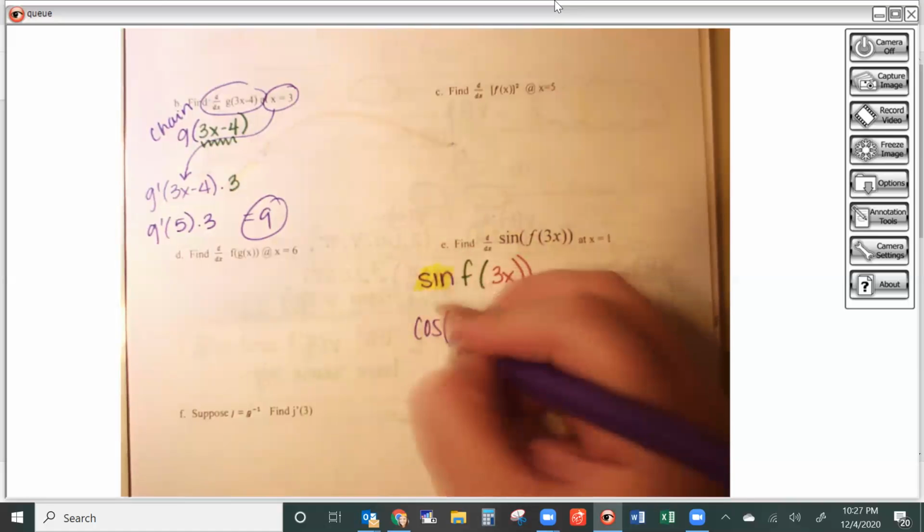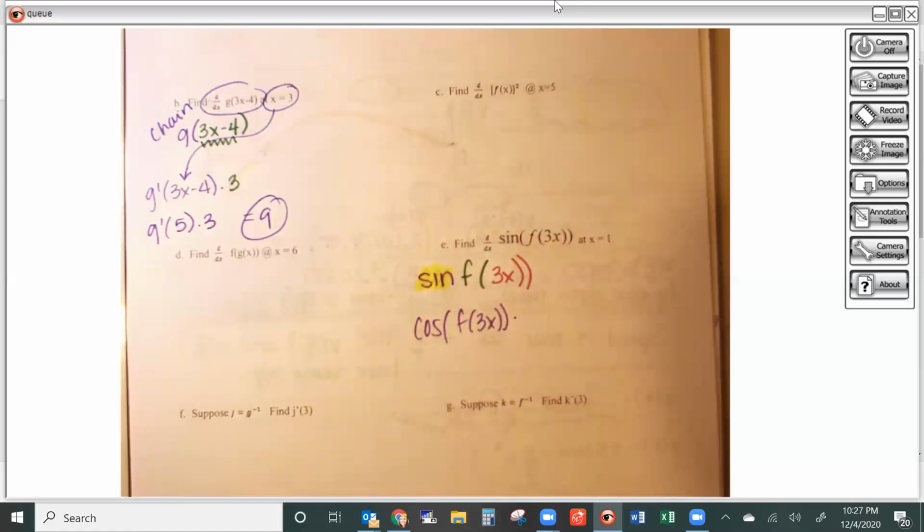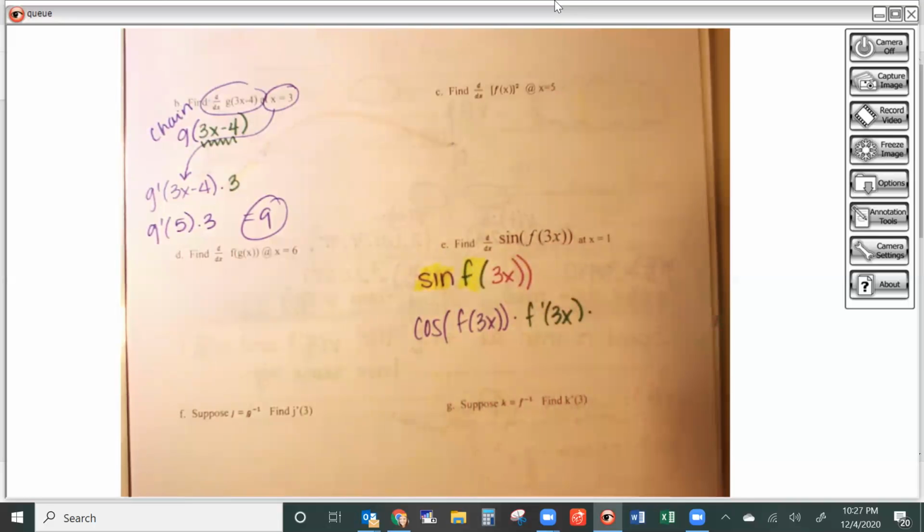And then remember, inside cosine, your f of 3x stays the same. Then I move to my green layer, which was an f. So the derivative of f is going to give me an f prime of 3x. And then I move to my inside layer, which is my 3x. The derivative of 3x is a times 3.